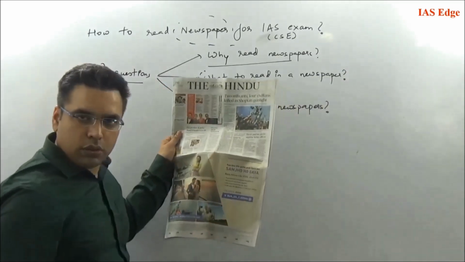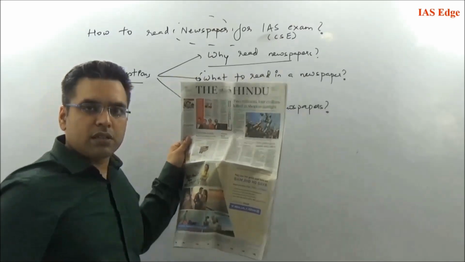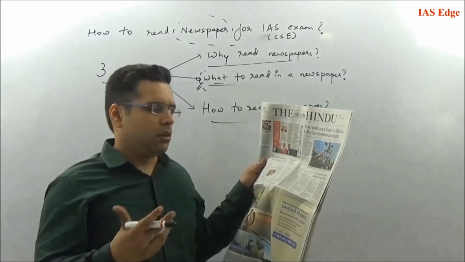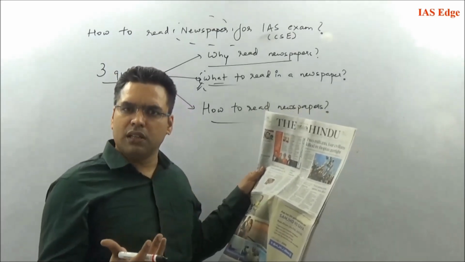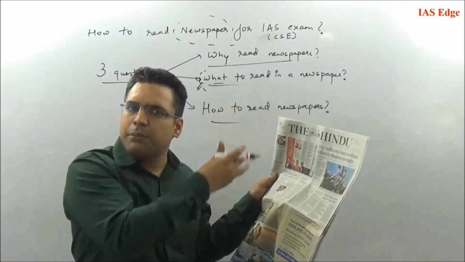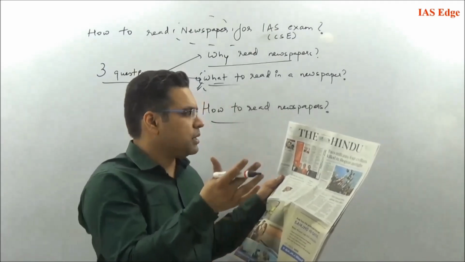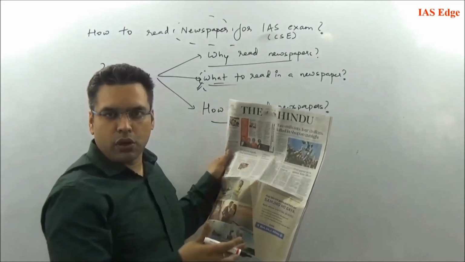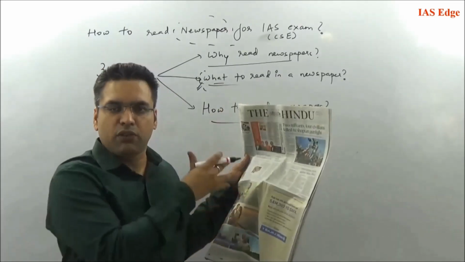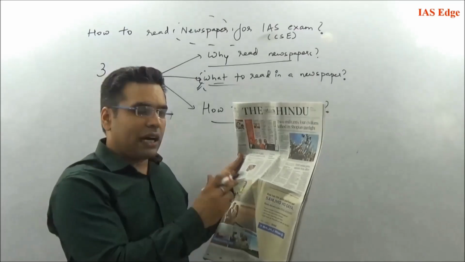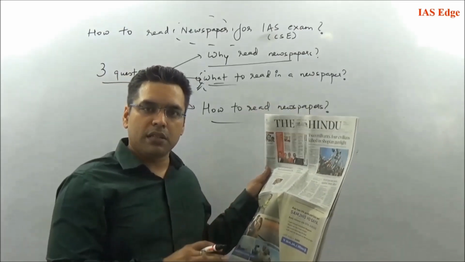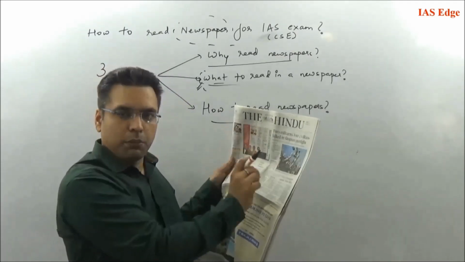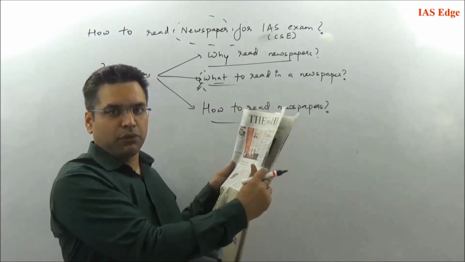Go to the first page. Usually the first page is the most important page, but remember, the first page is mainly about important news in general. So general skimming is required. Not all news is important. For example, some military attack has taken place, some probe is going on, some awards have happened. So general skimming, you don't have to go into detail. Selective articles might have relevance for UPSC, and those you can read. But mostly general skimming is required. Just see the image, see the basic information, and you can easily skip the first page.